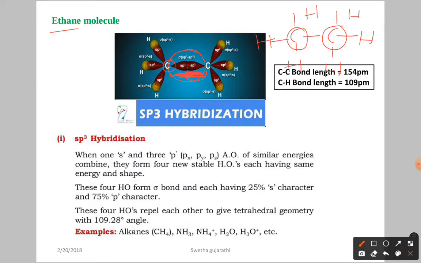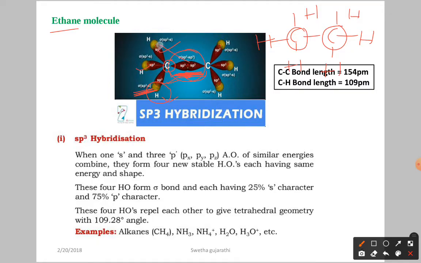Remaining 3: each sp3 hybrid orbital overlaps with a hydrogen s orbital, giving a sigma sp3-s bond. Like that the remaining 2 also give sigma sp3-s bonds.